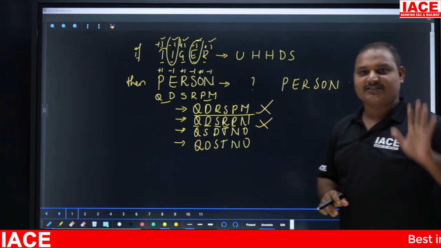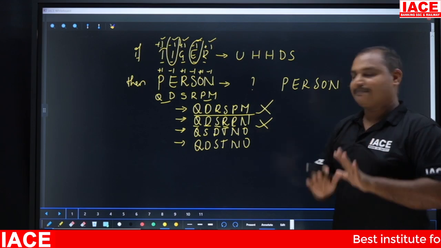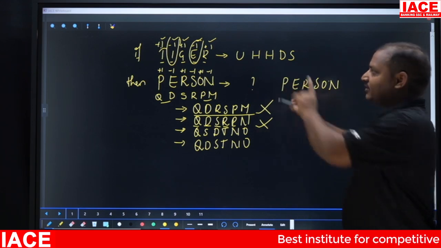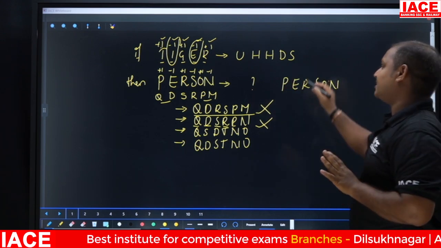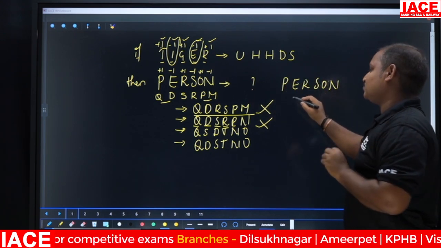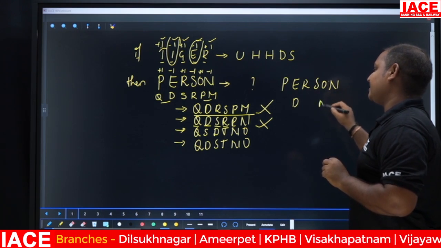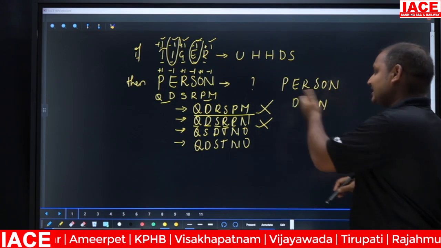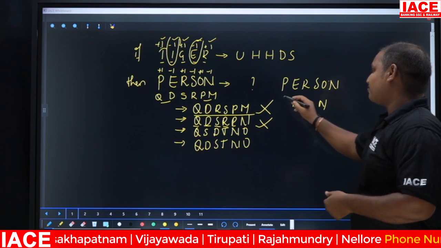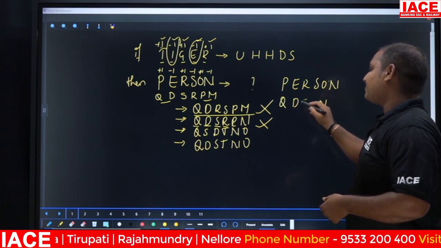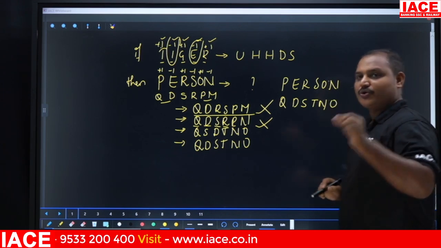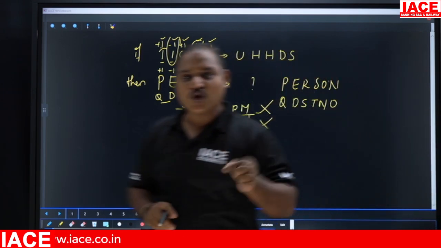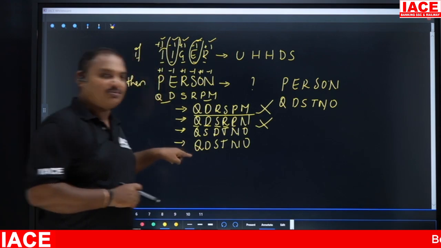Now see, if I apply the same on this, I have taken the word person. As per the given logic, I have to take vowels minus 1. So E will be D and O will be N. O minus 1 is N. The rest of the letters will be plus 1. So P plus 1 is Q, R plus 1 is S, S plus 1 is T, and N plus 1 is O. So Q, D, S, T, N, O, that is there in the last option.